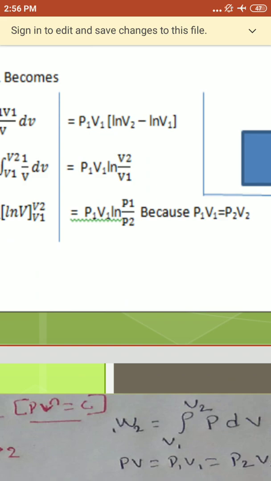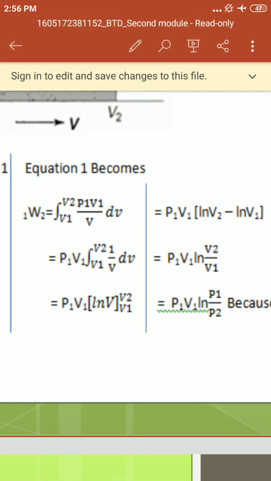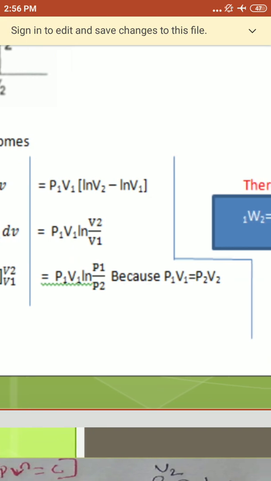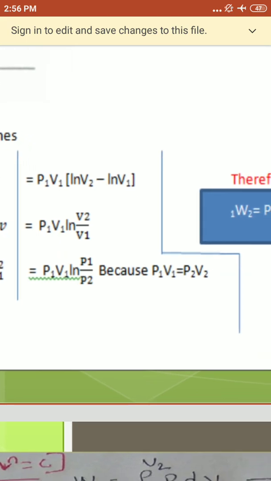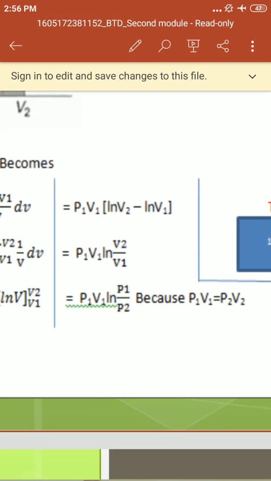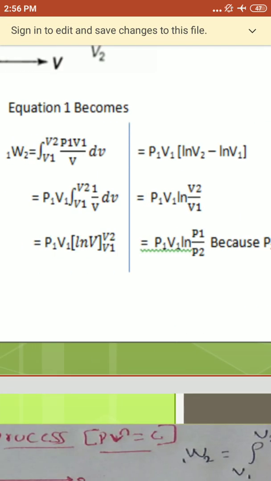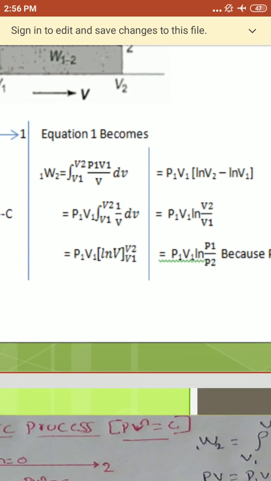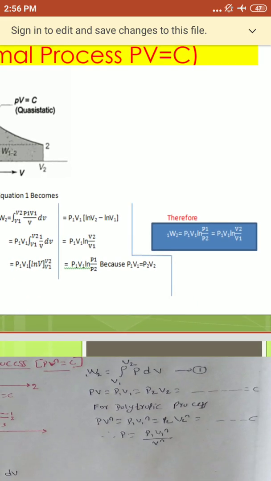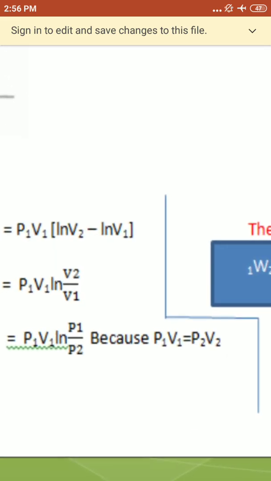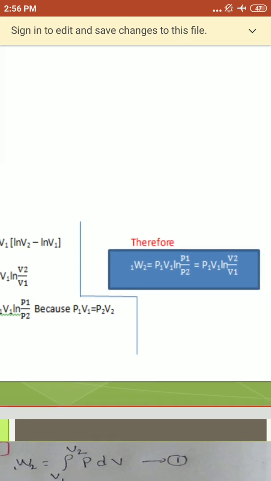That should be equal to P1 V1 ln P1 by P2. Why P1 by P2? Because you know that P1 V1 equals P2 V2 equals constant. Therefore, P1 V1 equals P2 V2, so express V2 by V1 in terms of P1 by P2. Therefore V2 by V1 equals P1 by P2. Substitute here. Therefore, the final equation: W1 to 2 equals P1 V1 ln P1 by P2, or P1 V1 ln V2 by V1, the previous one. Okay, I hope that is clear.